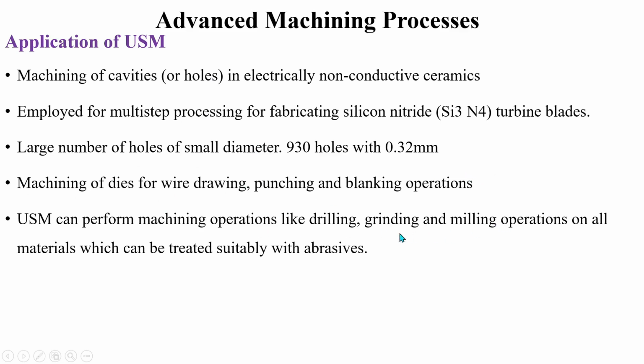And these are some of the machining operations that we can perform with ultrasonic machining process: drilling, grinding and milling operations. So this can be used on all materials which can be treated suitably with abrasives. That is, if the abrasives are able to remove the material from the workpiece, then we can use the ultrasonic machining process on all materials.